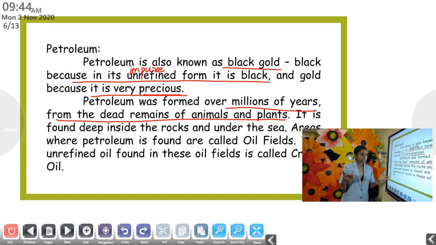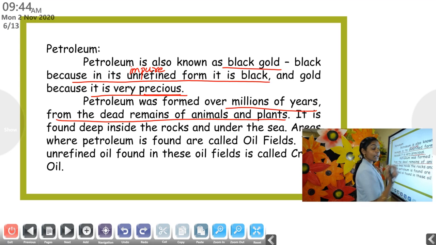You might have heard the term fossil fuel. So the ancient animals and plants, the remains of those animals and plants have been transformed into petroleum because they have undergone heat and pressure. So petroleum was formed millions of years back from what? From the dead remains of animals and plants.